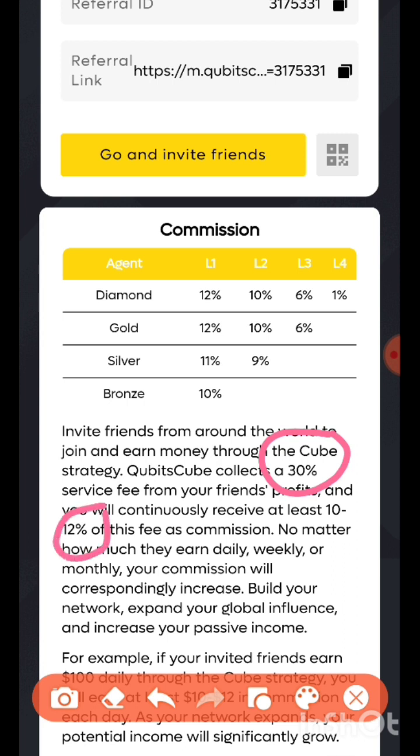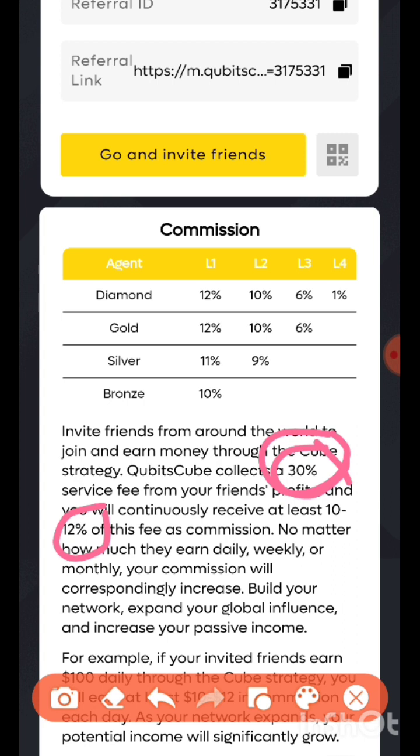So out of the 30% they collect from your team's trade profit, you'll be given 10% or 12% of this 30%, and they'll still be left with 18%, or 20%.